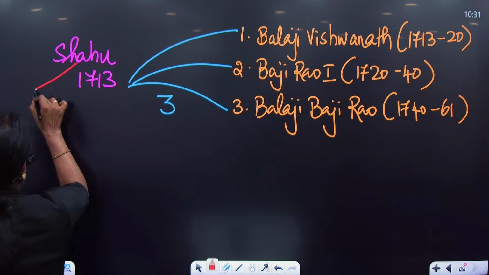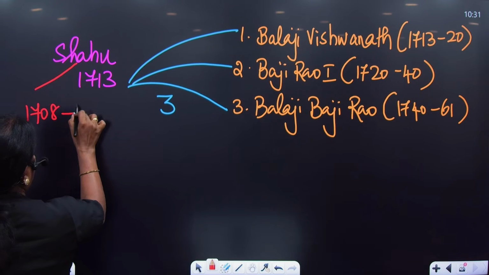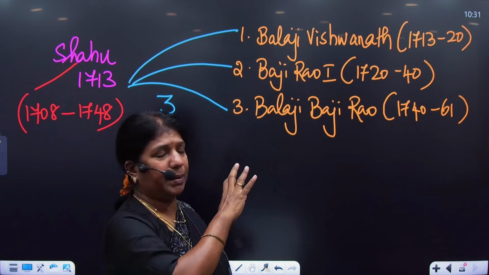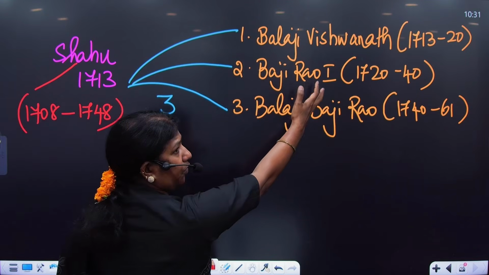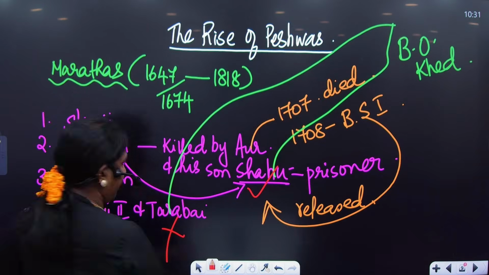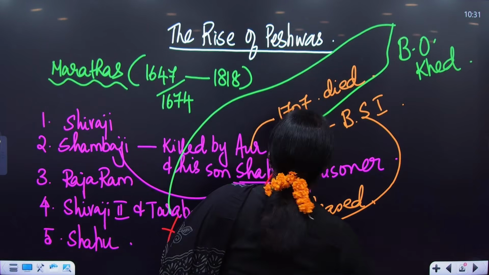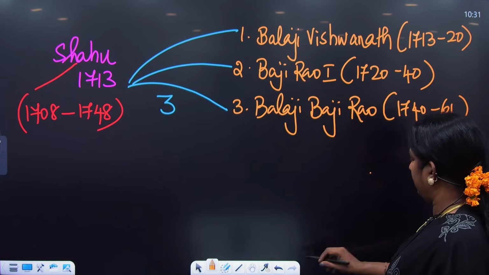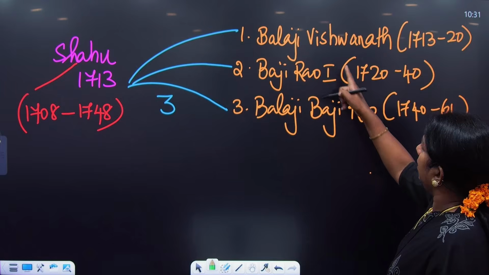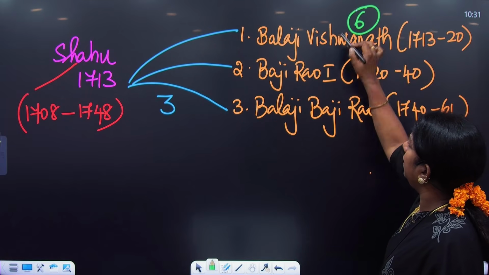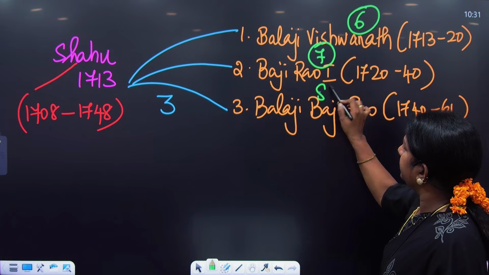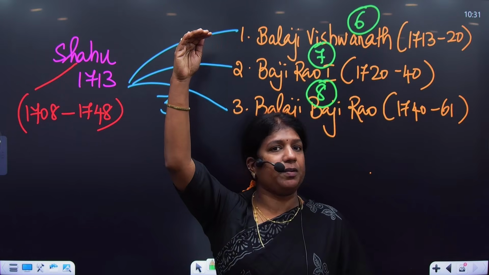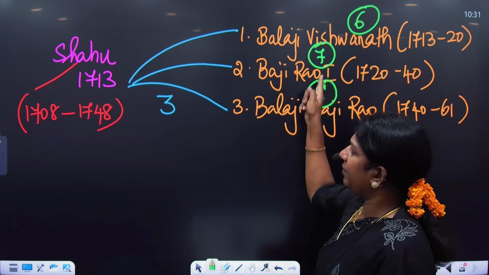What is the bracket of Shahu? Shahu came to power in 1708 and Shahu ruled till 1748. Getting it? This is the bracket of Shahu. So Shahu had 3 Peshwa. And who's Shahu? Shahu, the 5th Chhatrapati. And we are talking about the rise of Peshwa. But when you take the order from Shivaji, Balaji Vishwanath would be the 6th Peshwa, Baji Rao would be the 7th Peshwa, Balaji Baji Rao would be the 8th Peshwa. When you take the Peshwa, the first Peshwa from Shivaji, their number would be 6, 7, 8.